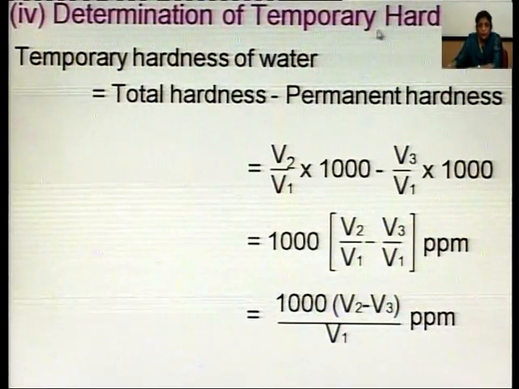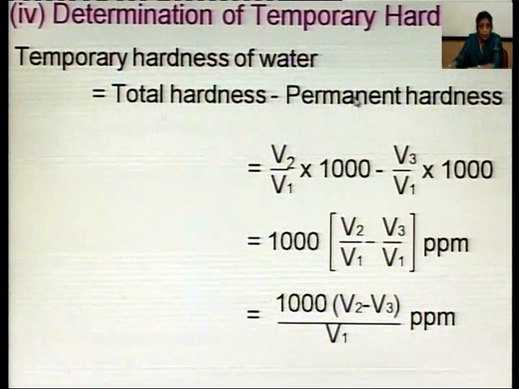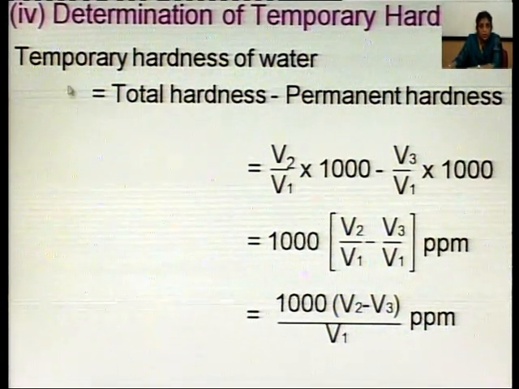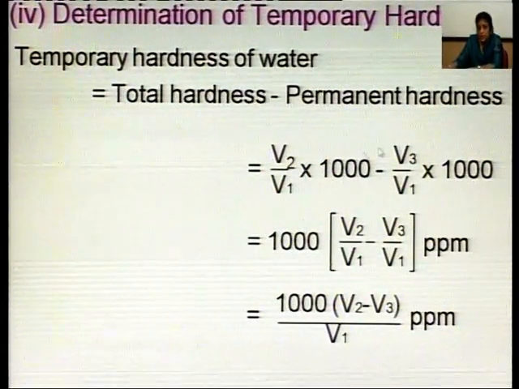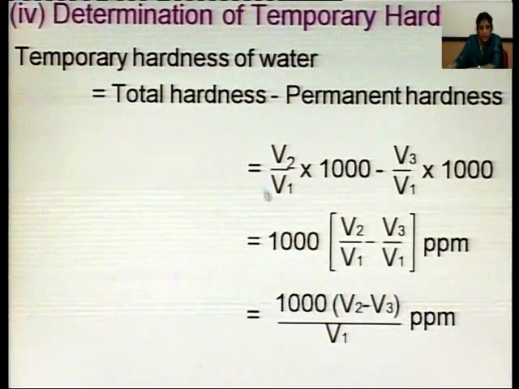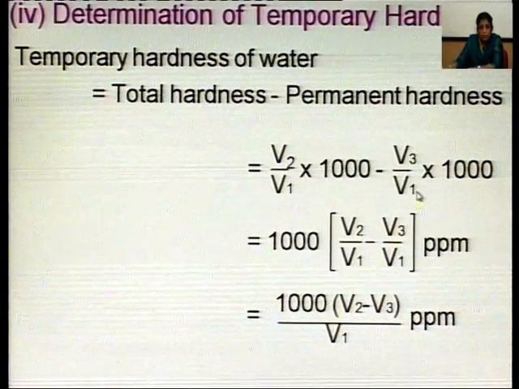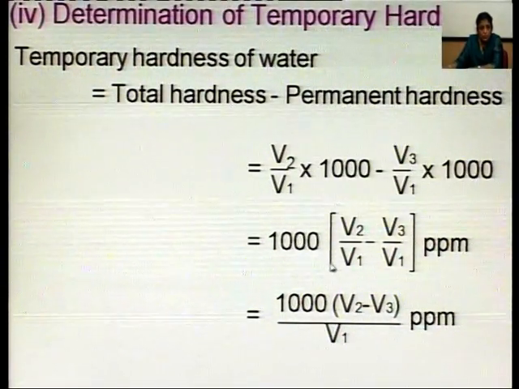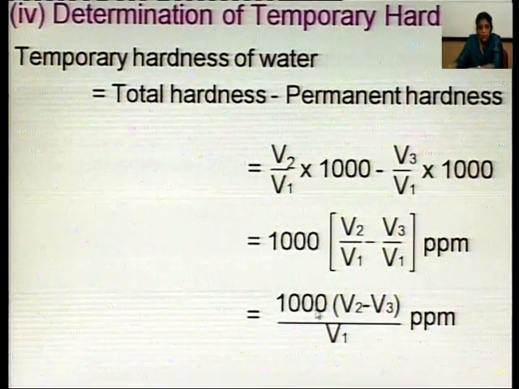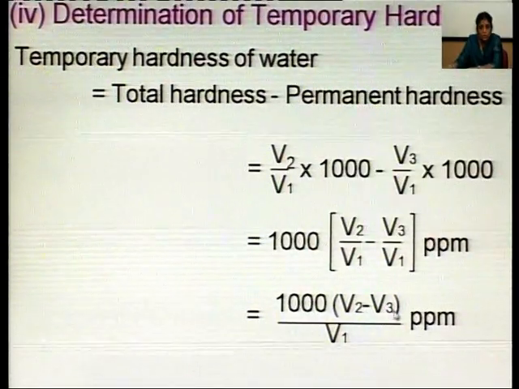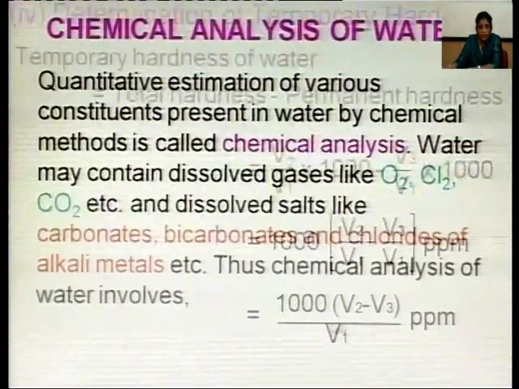Temporary hardness can be determined by subtracting permanent hardness from total hardness. So, temporary hardness is equal to total hardness minus permanent hardness. Mathematically, total hardness which we had determined just now is V2 upon V1 into 1000, and permanent is V3 upon V1 into 1000. 1000 comes out to be common, so V2 upon V1 minus V3 upon V1 ppm, or 1000 into V2 minus V3 upon V1 ppm. So, this is the temporary hardness of water.